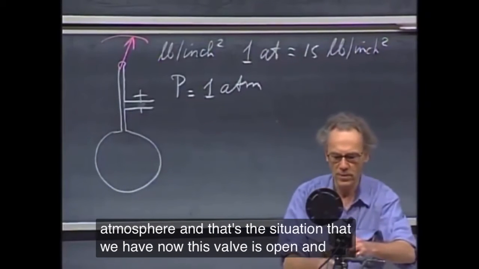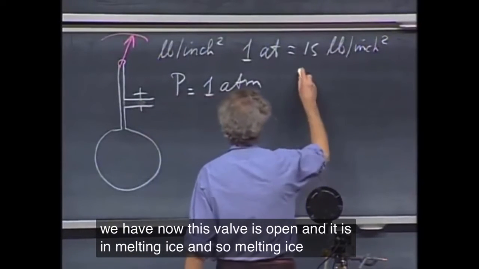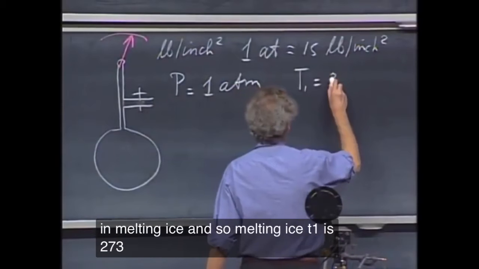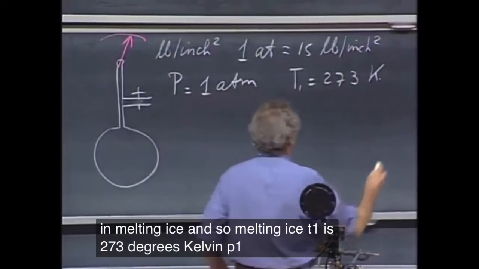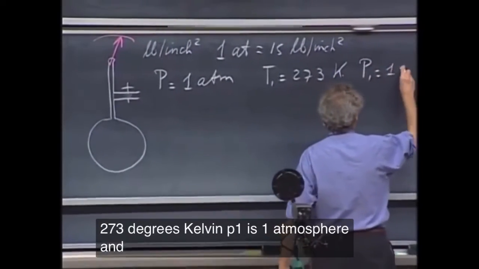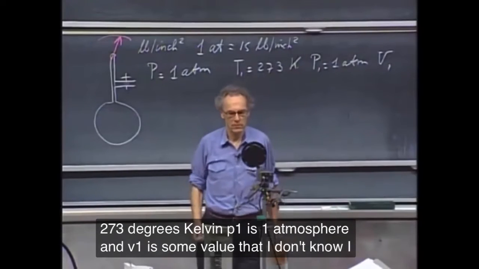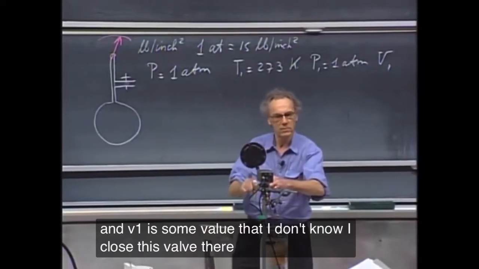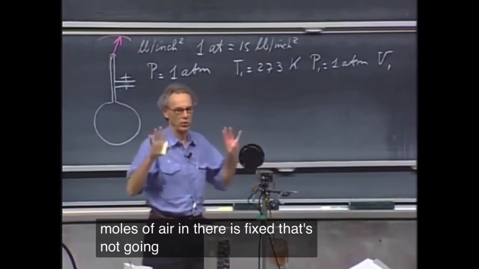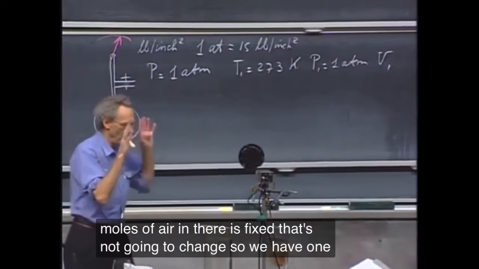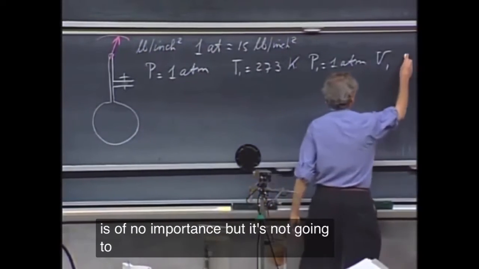This valve is open, and it is in melting ice. And so melting ice, T1, is 273 degrees Kelvin. P1 is 1 atmosphere, and V1 is some value that I don't know. I close this valve, thereby the number of moles of air in there is fixed. That's not going to change. So we have 1 atmosphere inside now, and whatever n is of no importance, but it's not going to change.